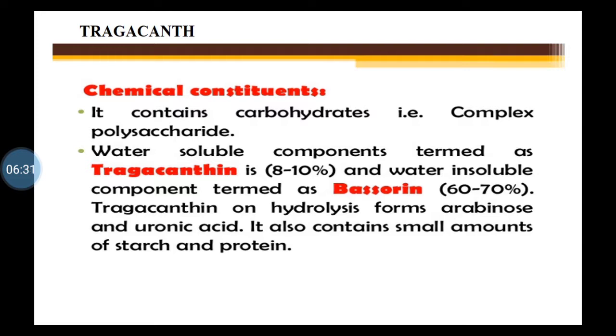So in tragacanth also, the water soluble portion is called tragacanthine, which is 8 to 10%, and the other portion, that is water insoluble, is called bassorin, which is 60 to 70%. Tragacanthine on hydrolysis gives arabinose and uronic acid. It also contains small amount of starch and proteins.